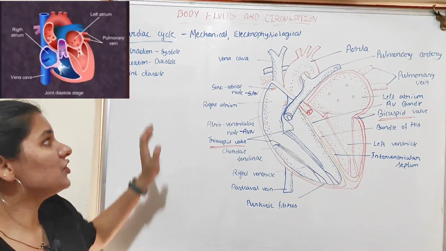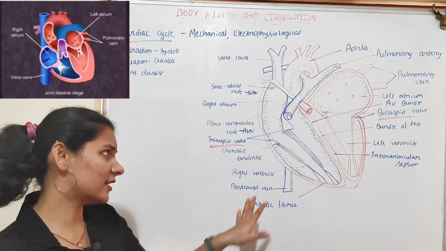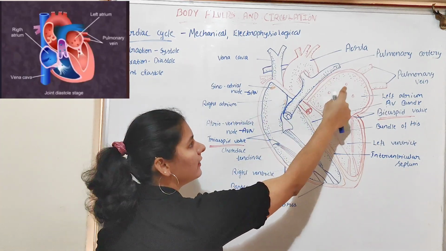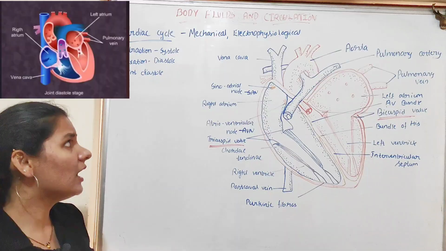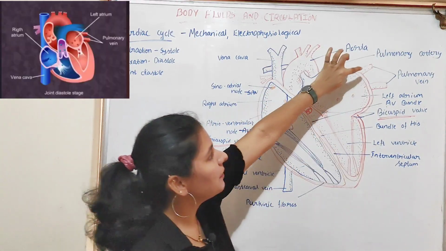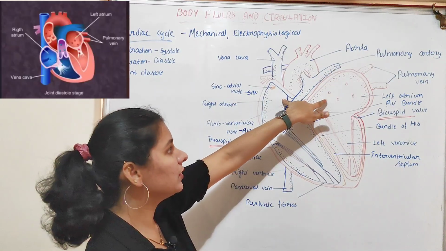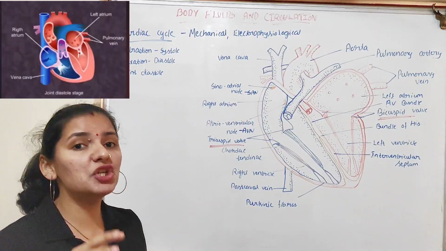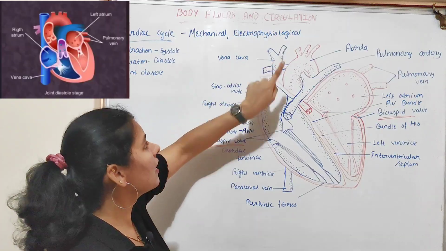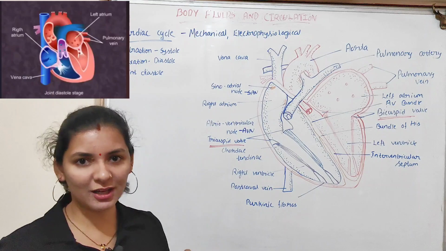At this stage, the right atrium and left atrium will be in the relaxed state. As I told you, all 4 chambers will be in the relaxed state. When the right atrium and the left atrium are relaxed, the blood from the vena cava enters into the right atrium and the blood from the pulmonary vein enters into the left atrium. When both atria are in the relaxed state, the pressure inside the atria will be very low. Because of that, the blood from the vena cava enters into the right atrium and the blood from the pulmonary vein enters into the left atrium.